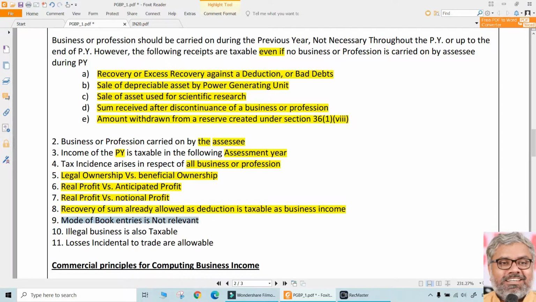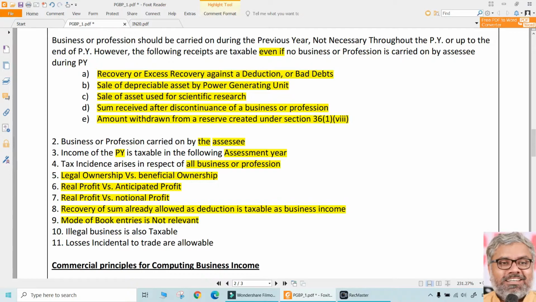And a very important point to note: book entries are not relevant. Some SSC will say, I did not make any entry for this. Who cares? Whatever transactions have happened, there have to be entries for them, and books of accounts have to be maintained for that. But how he maintains it, what is his policy, saying I will treat this as capital expenditure according to my policy. No, not according to your policy, not according to accounting standards, not according to the whims and fancies of the SSC. It has to be followed according to the Income Tax Act, PGBP, head of income.